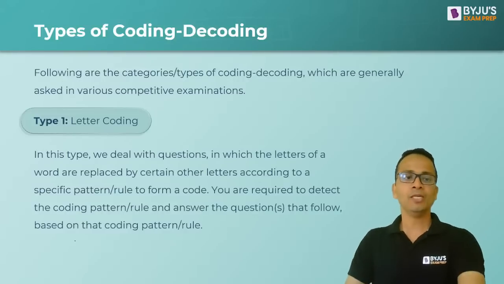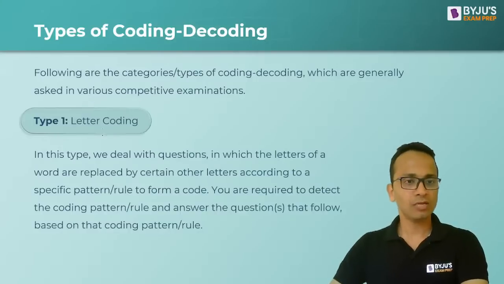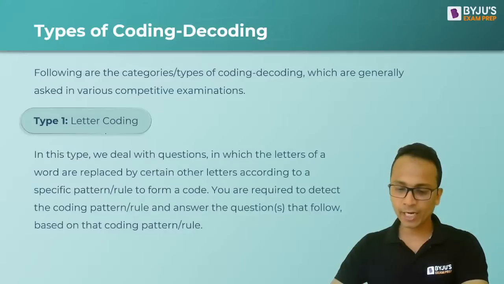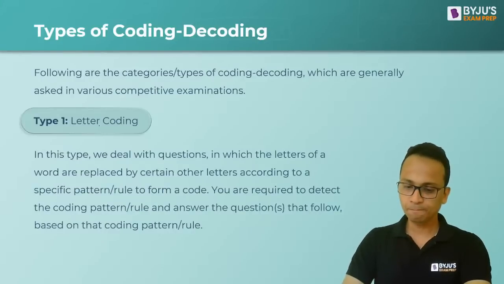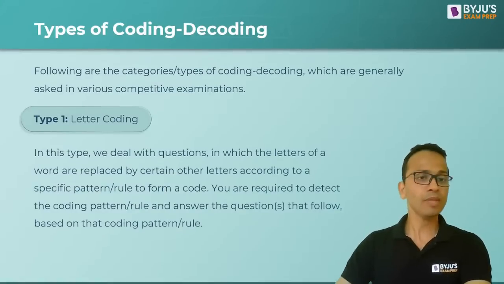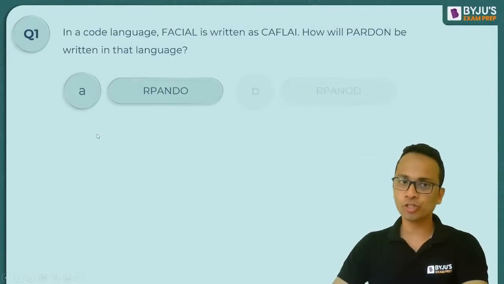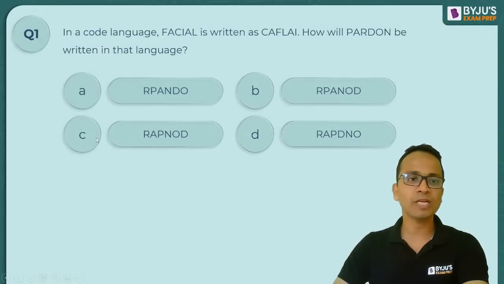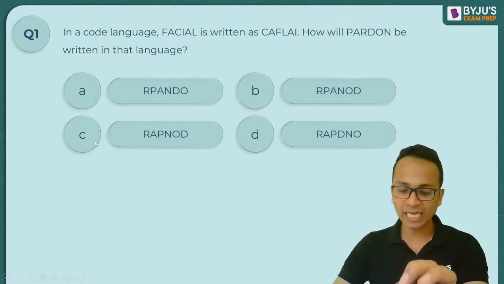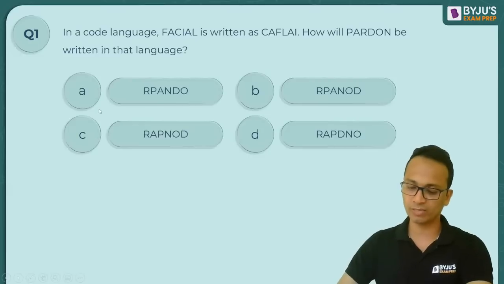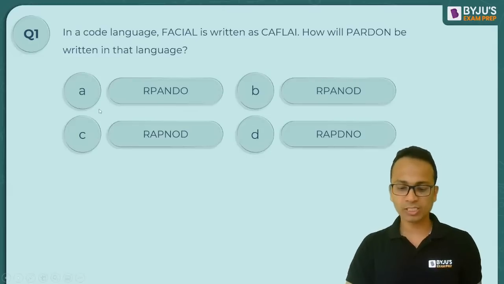Okay, all right friends, so let's look at some of the questions of type 1, letter coding. Now the first question on your screen, I want each and every one to have a look at it and give me an answer. So yes, my voice is clear, all of you have confirmed.